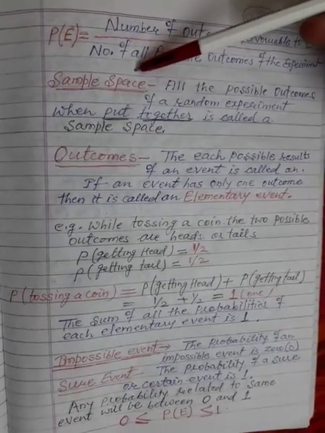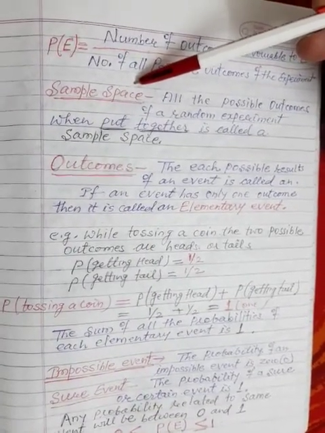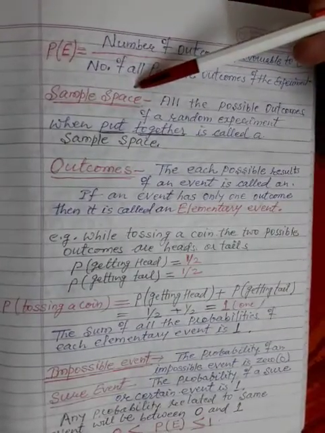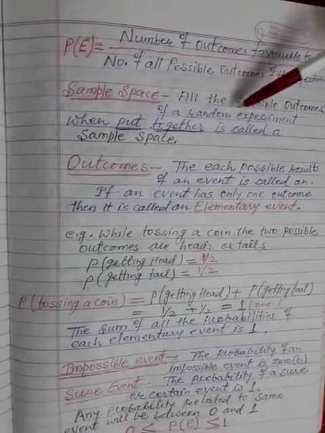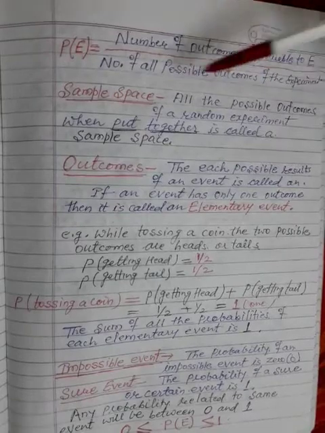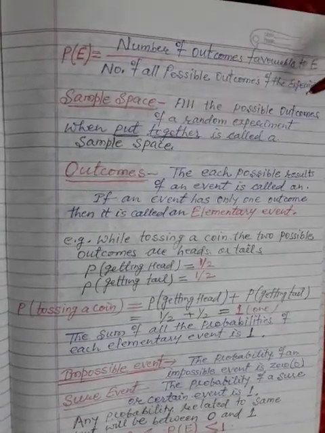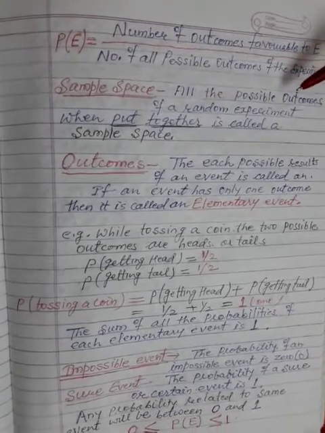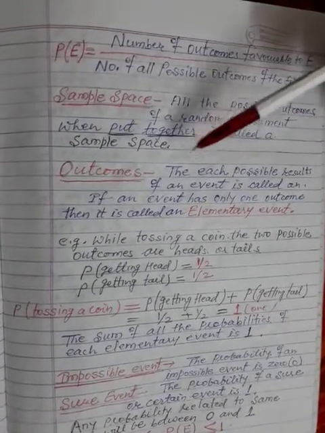Now another term, sample space. To understand all the basic terms which you will get in the chapter: all the possible outcomes of a random experiment when put together is called a sample space. All possible outcomes of a random experiment is a sample space.